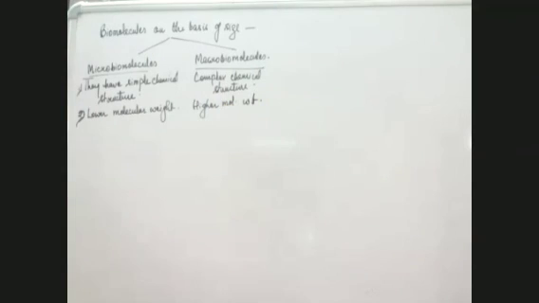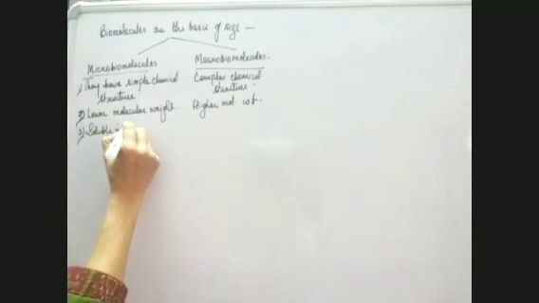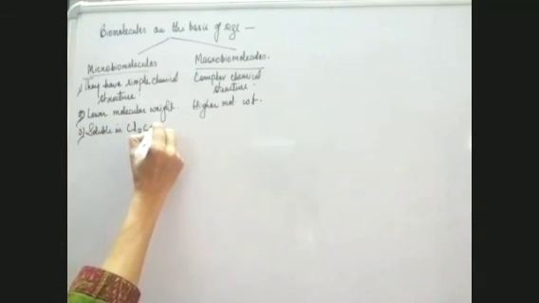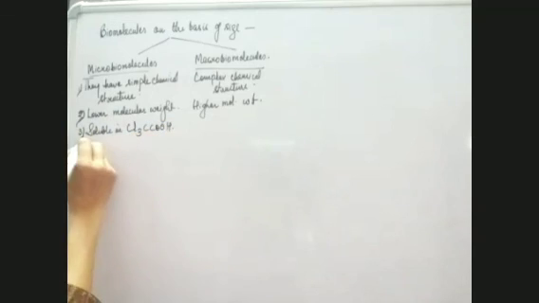The third point of difference is whether they are soluble in the organic acid which we discussed, Cl3CCOOH, which is trichloroacetic acid.